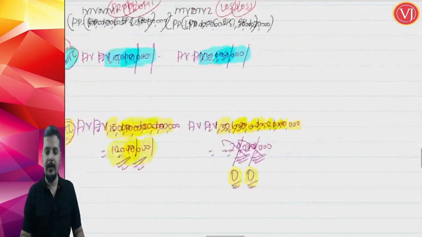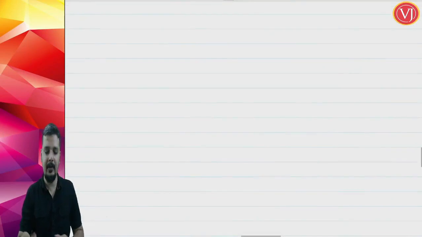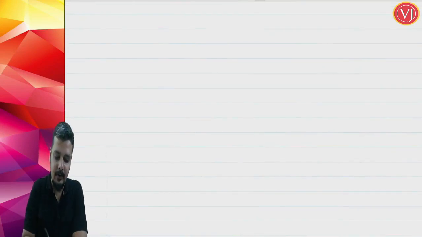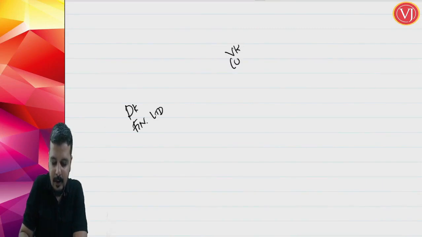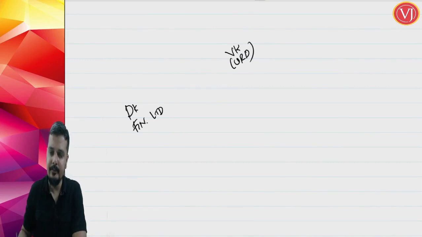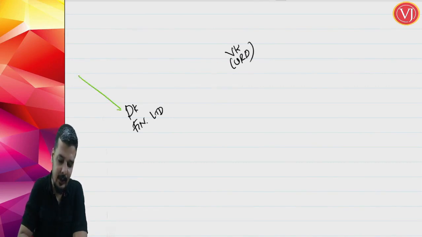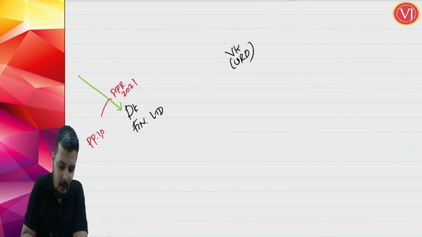Now if I were to tell this in a very clear pictorial presentation, you are talking about DK Finance Limited, who sold the bike to VK, who should be unregistered. Initially the purchase was made by DK Finance Limited in the month of April 2021, and the purchase price at that point of time was 1 lakh.